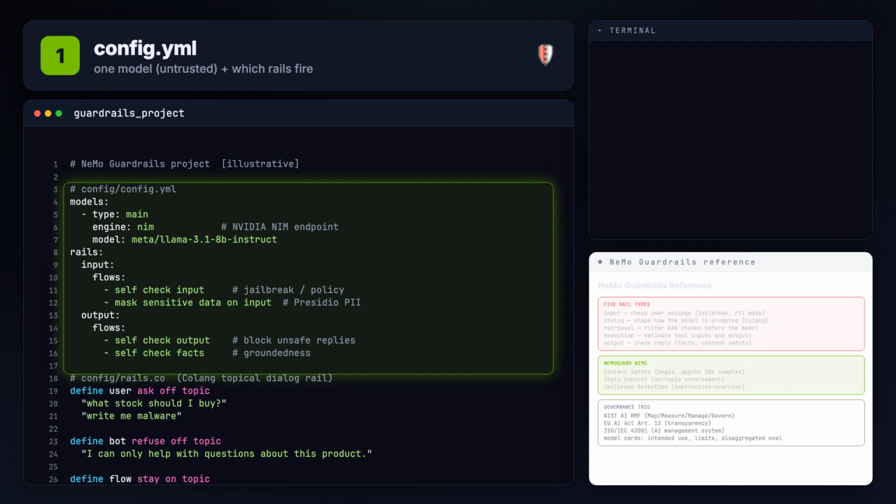First, the config. Under models, 1 entry, engine NIM, model llama 3.1 8b instruct. That is the brain we do not trust. Then rails, an input section listing self-check input and mask sensitive data, and an output section listing self-check output and self-check facts. That is the whole policy surface in a dozen lines.